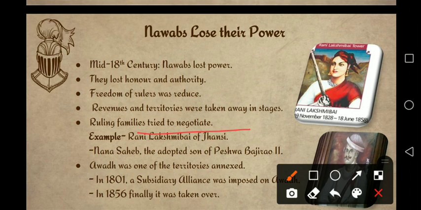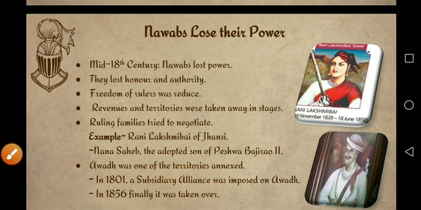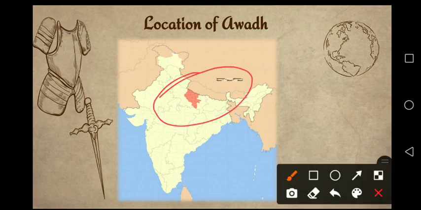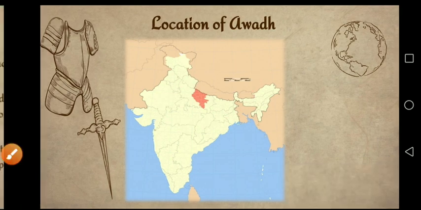Awadh was also annexed, and they imposed subsidiary alliance on it, and they said that the ruler of the British is incapable. So if there is misgovernment, they want to take over, and it was the last. It was taken in 1856. After that, we saw this revolt. This is the location of Awadh. You can see it on the map.